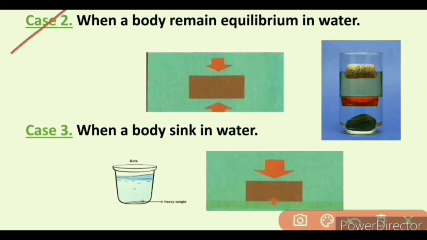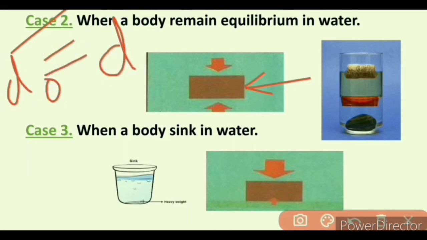Now we have case number 2, when a body remains in equilibrium in water. A body remains in equilibrium in water when the density of the object is equal to the density of the water. It happens when the buoyant force is equal to the weight of the object. So at that time the body remains in equilibrium in water.